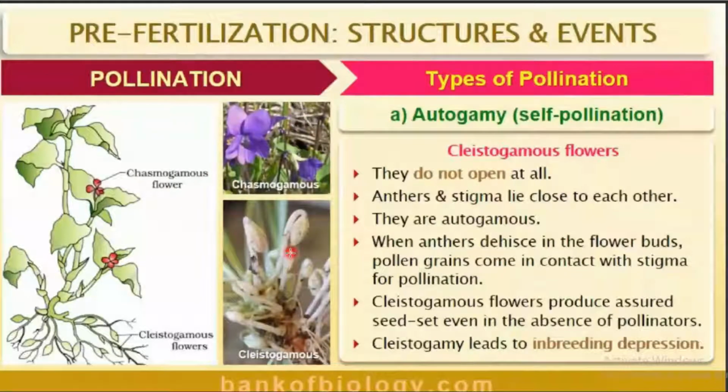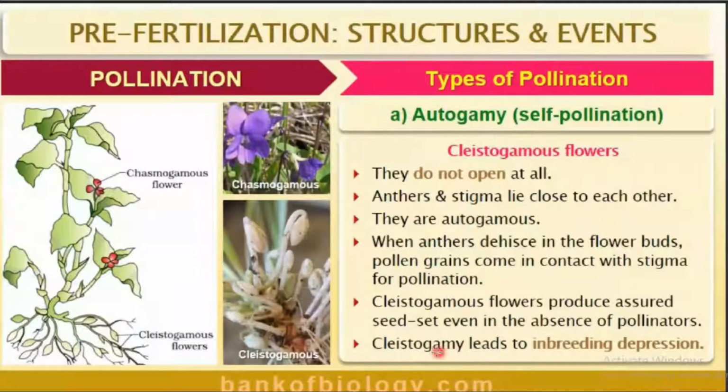So what is easy for them? Self-pollination is easy because anther and stigma lie close to each other. They are autogamous. When anthers dehisce in the flower buds, pollen grains come in contact with the stigma for pollination.